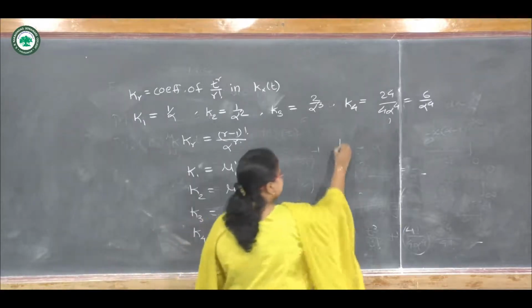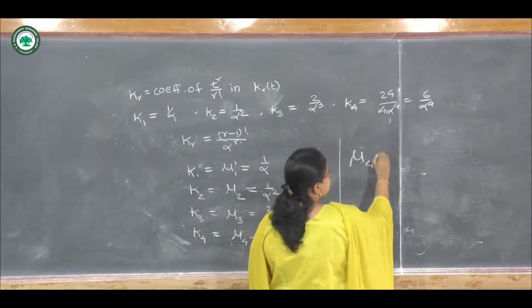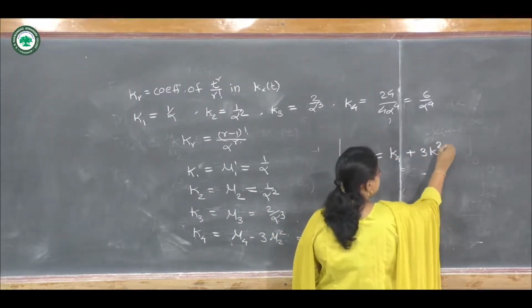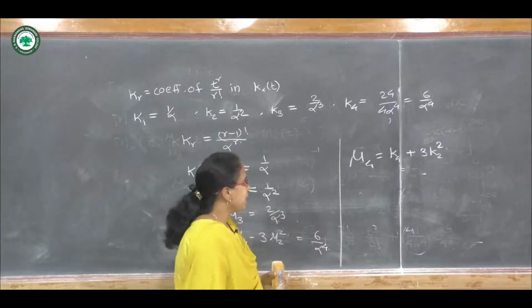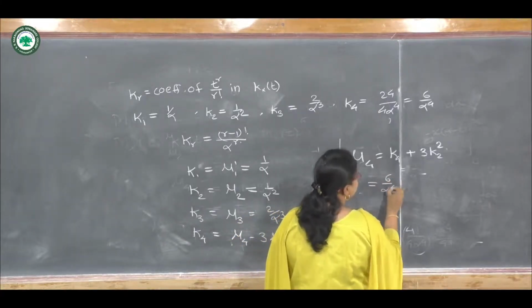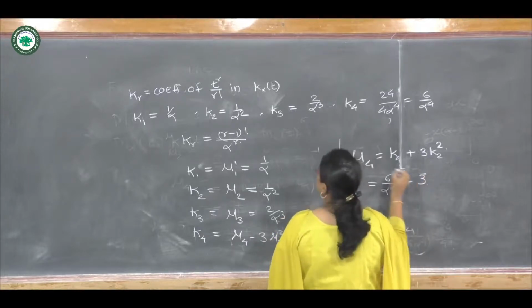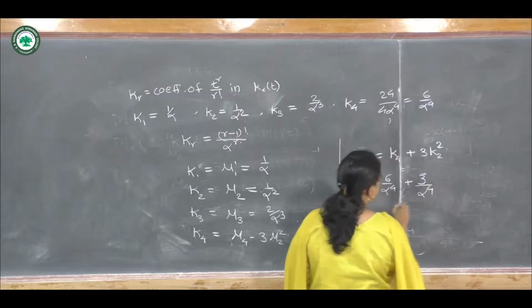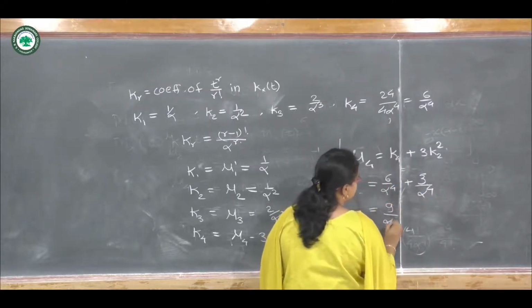We can also write mu4 is same as K4 plus 3 into K2 square. So in both ways we will get our mu4. K4 is 6 upon alpha raised to 4 plus 3 into 1 upon alpha raised to 4. So we get 9 upon alpha raised to 4.